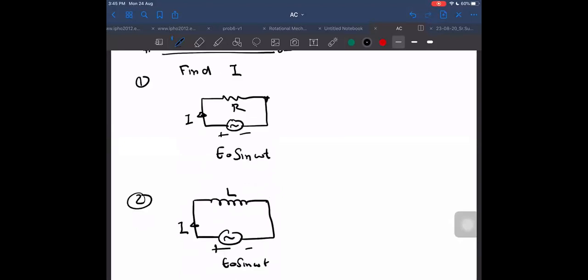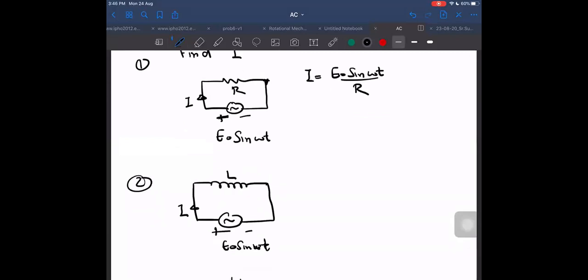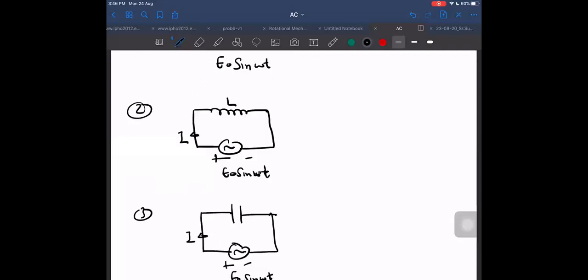The first case is simplest because it is just R only, nothing else. So I will be equal to E naught sine omega t divided by R. Is it okay or not? Say something. The first case is simple. Second case: in the second case, I have to write E naught sine omega t minus L into di by dt is equal to 0.